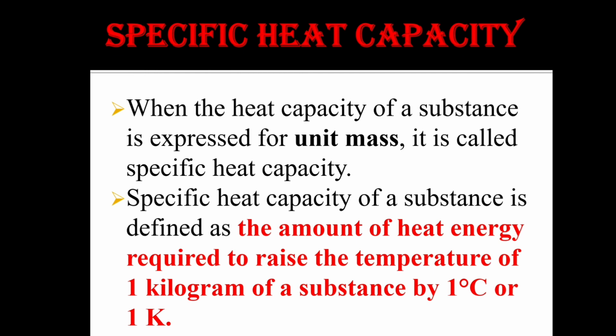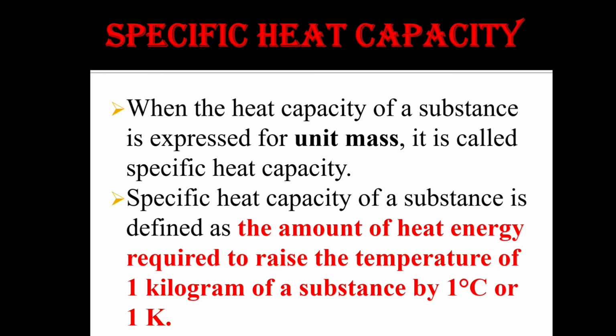Specific heat capacity. When the heat capacity of a substance is expressed for unit mass, it is called specific heat capacity.